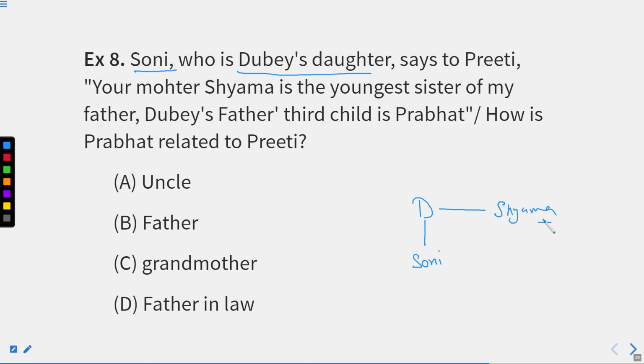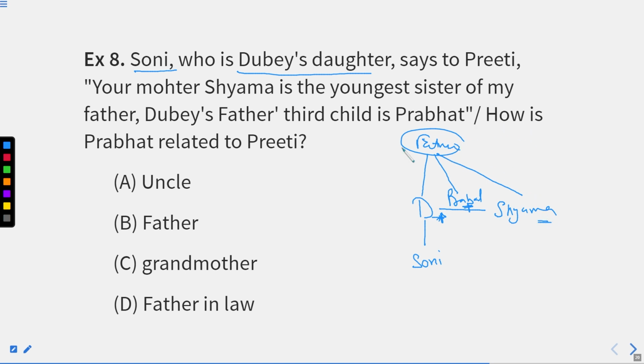Okay? She's a female, he's a male, right? Dubey's father's third child is Prabhat. So Dubey's father is somewhere here, right? Dubey's father has 3 children. The first is Dubey, the second is Shyama, the youngest one, and in between we have Prabhat. Right? So Prabhat will be positive, Dubey will be positive, Shyama will be negative.